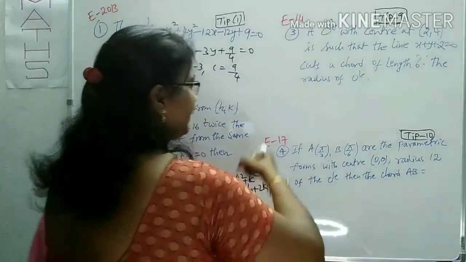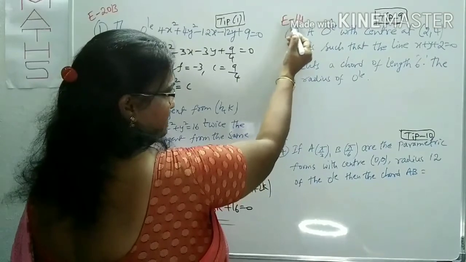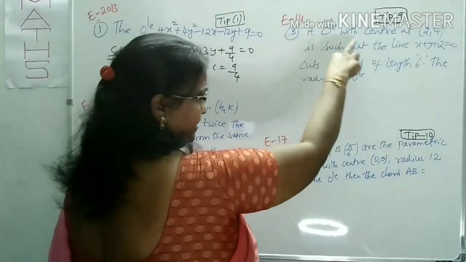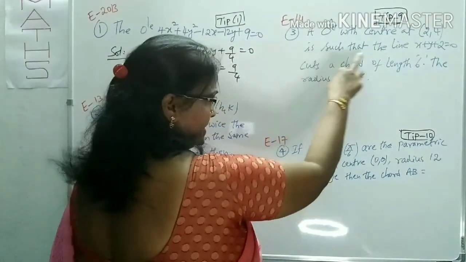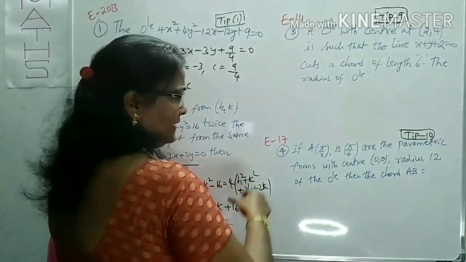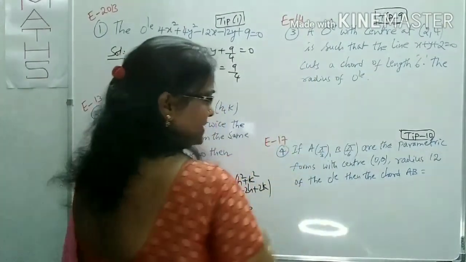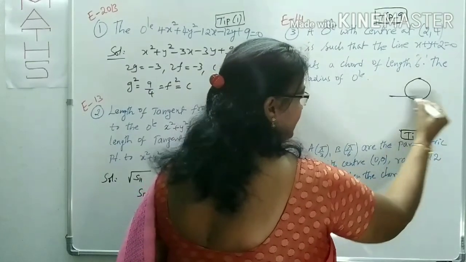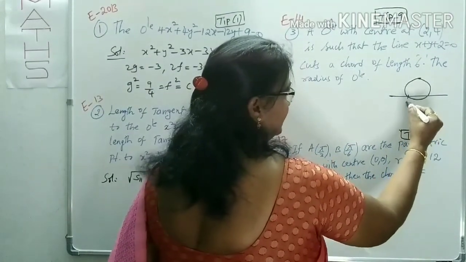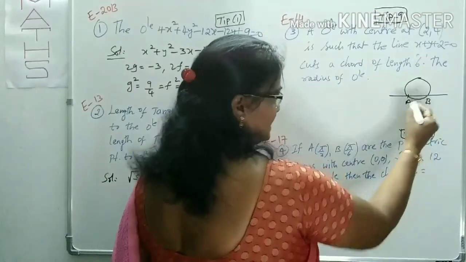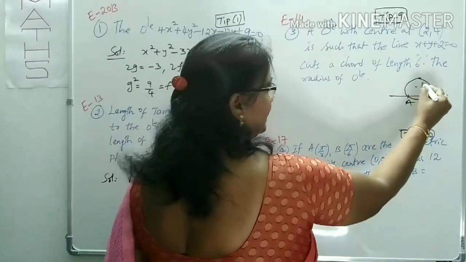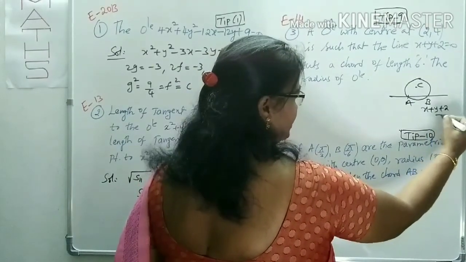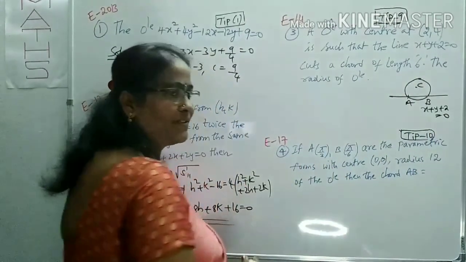Right. This is question number 3, MSET 2014. What is the given question here? First, a circle with center (2, 4) is such that the line cuts a chord of length 6. What is given is that this is the circle, this is a line, the chord, and this length is given. Suppose you take AB distance as 6 units, the center of the circle is given, and the line equation is given. What is the line equation here? x plus y plus 2 equals 0. Then he is asking for the radius of the circle.